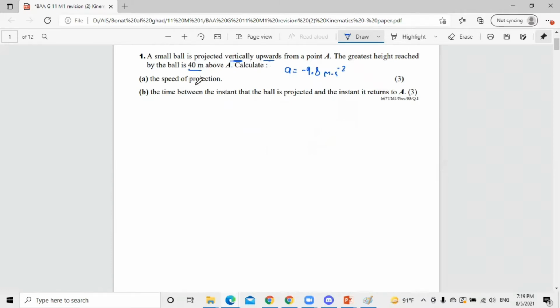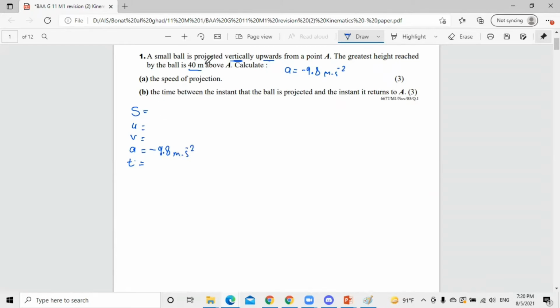Calculate. Now, before we start to calculate, let's put our information. So let's put SUVAT. S-U-V-A-T. What information do we have here? Now, we know that they give us the acceleration, which is deceleration, because going up, and the acceleration is due to free fall, it's going down. So that's why we put the negative.